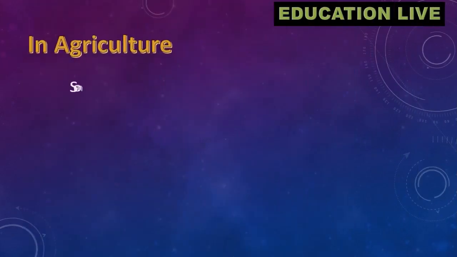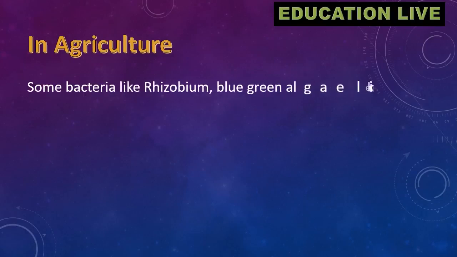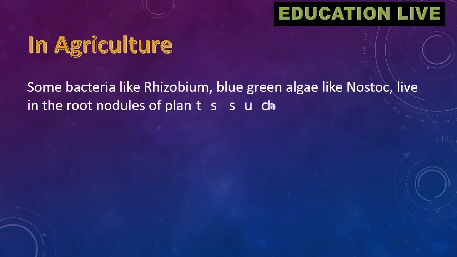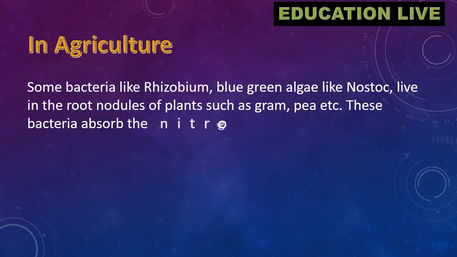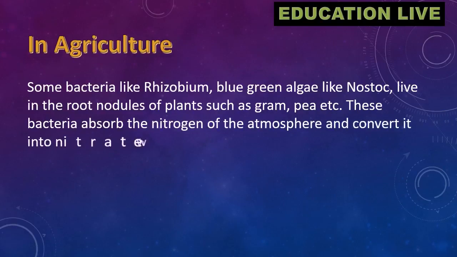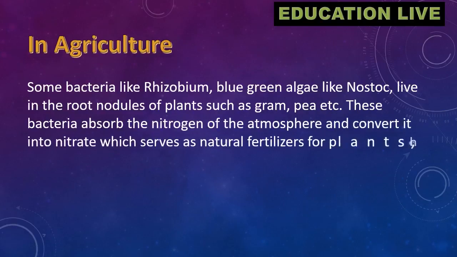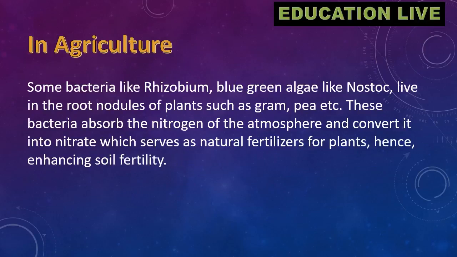In agriculture. Some bacteria like Rhizobium, and blue-green algae like Nostoc, live in the root nodules of plants such as gram, pea, etc. These bacteria absorb the nitrogen of the atmosphere and convert it into nitrate, which serves as natural fertilizer for plants, hence enhancing soil fertility.